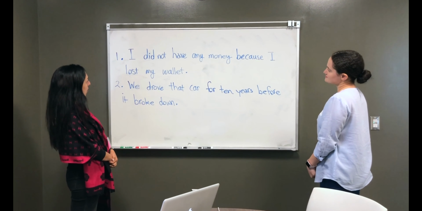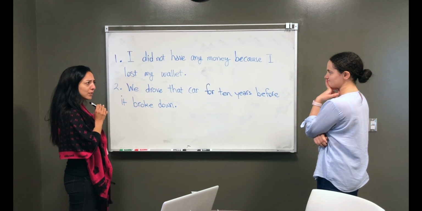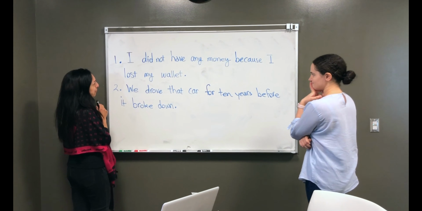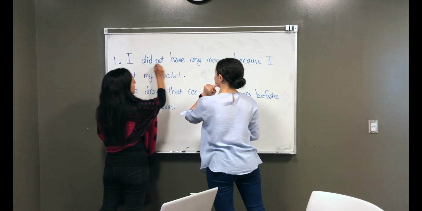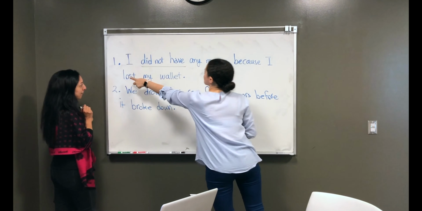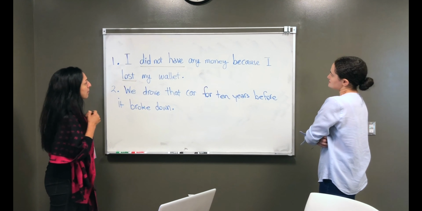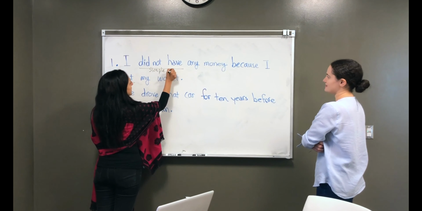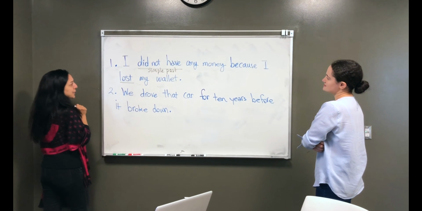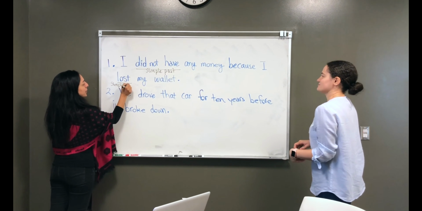Okay, so let's take a look at the verbs. Go ahead and point it out, so I will underline the verb. Okay, the verbs: didn't have is your verb. And lost. So you have two verbs. I did not have any money because, so this is simple past, right? This is the form that you use. What about this one? It's simple past too. So you are combining two simple past tenses.